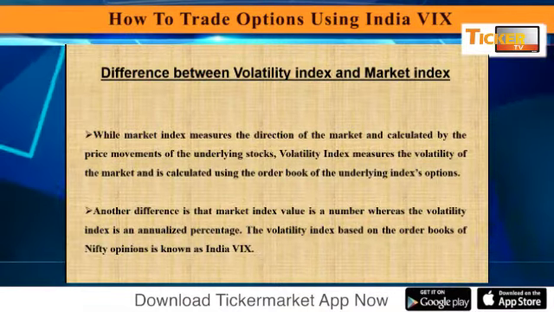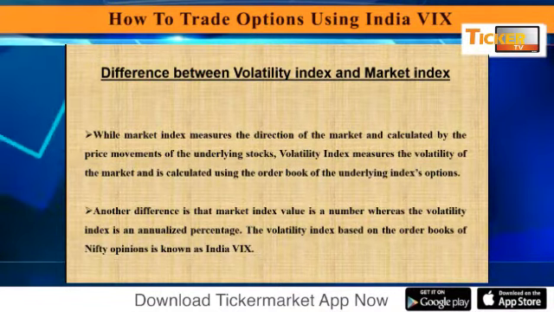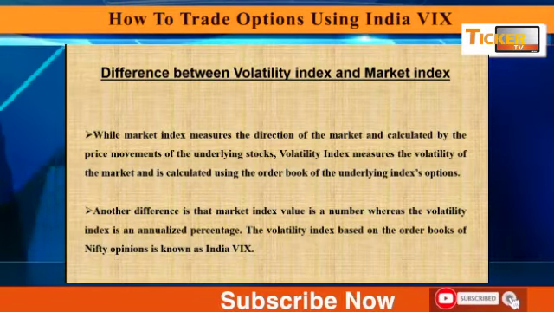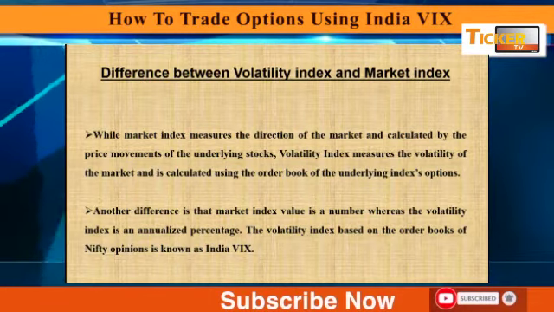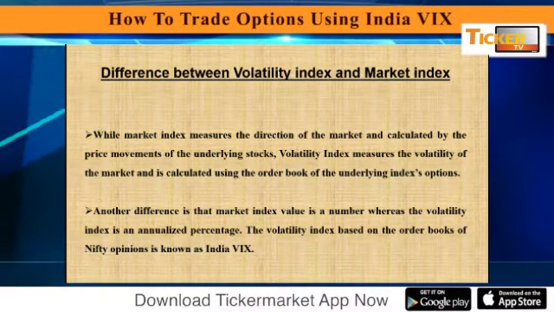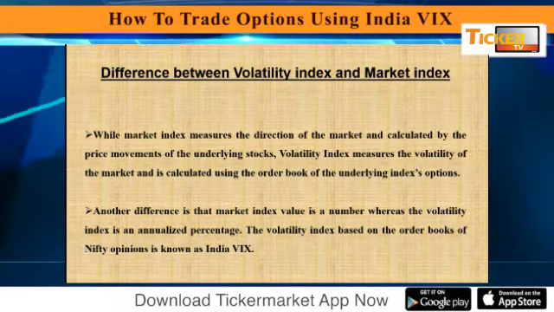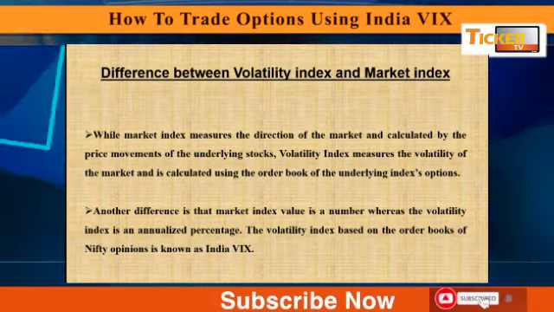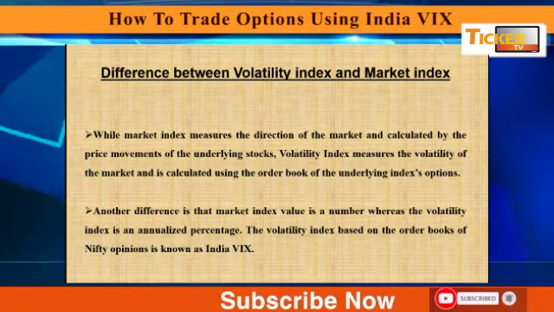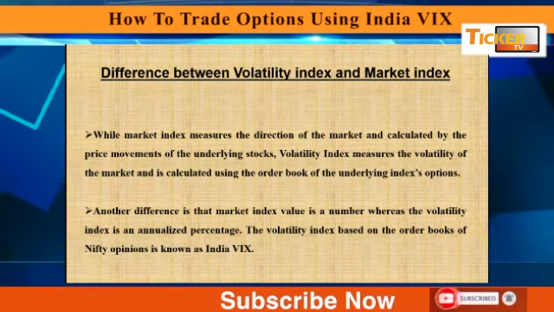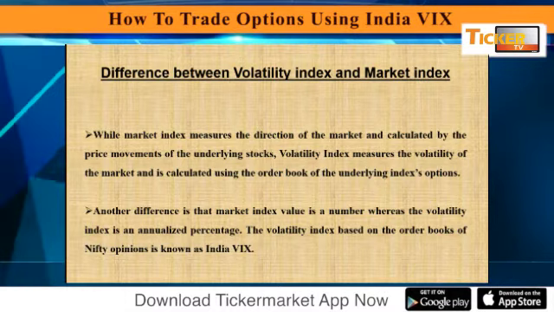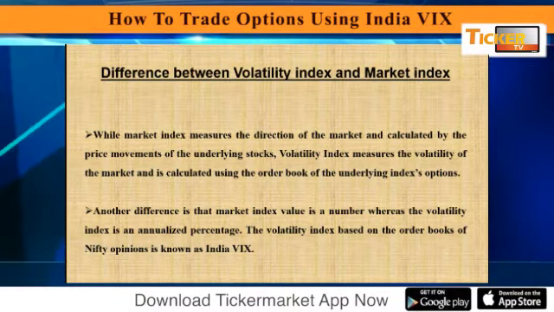Now, the difference between volatility index and market index. While a market index, Nifty or Bank Nifty, measures the direction of the market and is calculated by the price movement of the underlying stocks like Nifty 50 or Sensex 30, the volatility index measures the volatility of the market and is calculated using the order book of the underlying index options. So, VIX is calculated using the order book of out of the money options.